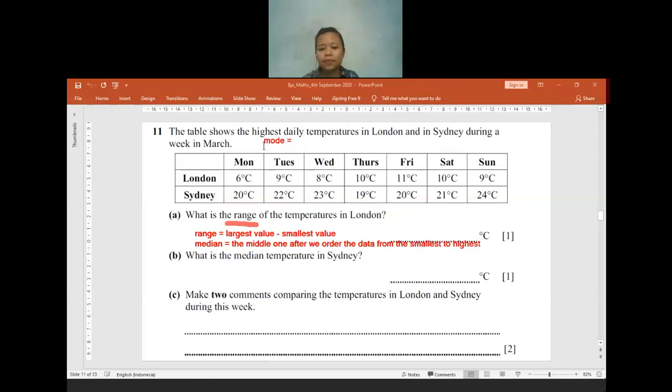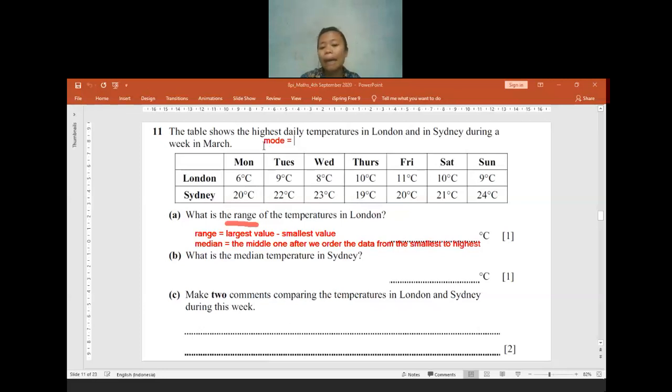What is mode? The same? No, not the same. Not average. Because there are three types of average in maths. We can take the average from median, from mode, or from mean. That's why do not ever answer it as average, because there are three types of average. The average can be mode, can be median, can be mean.